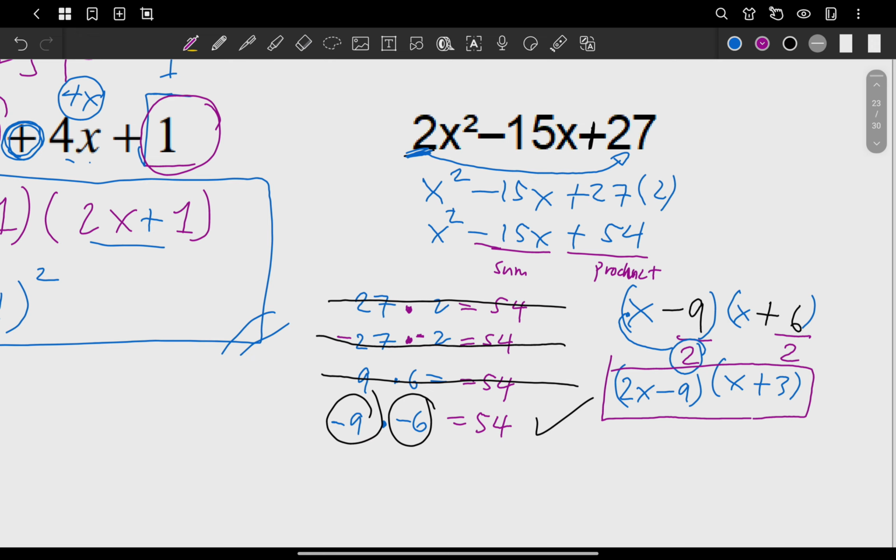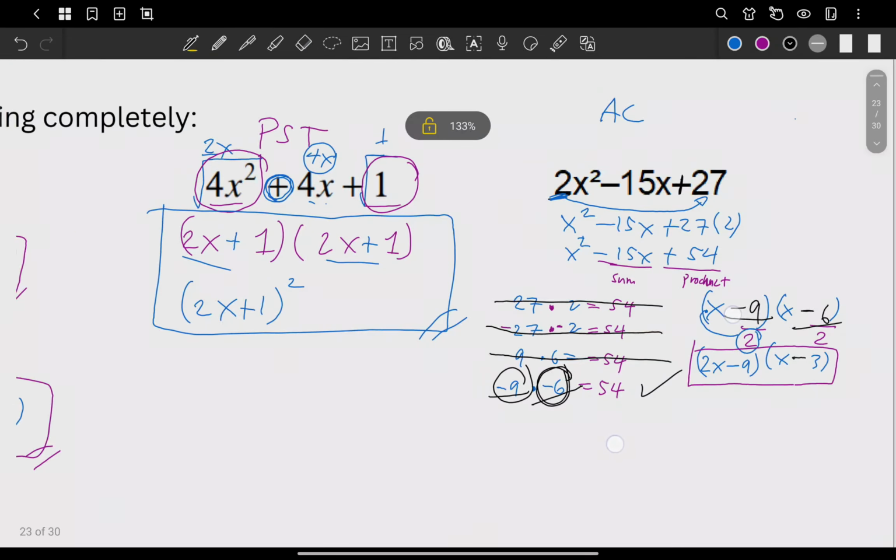Wait, I made a mistake a while ago. How come it's positive 6? Sorry. I get confused already. This one is negative 6, right? Okay. Just to clarify, it should be minus 6. I made a mistake. I'm so sorry. There. I hope you can forgive me with that one. Again, it's negative 9 here. So negative 9. Negative 6 here. Negative 6. Okay? So that's our answer already. Okay? Next one.